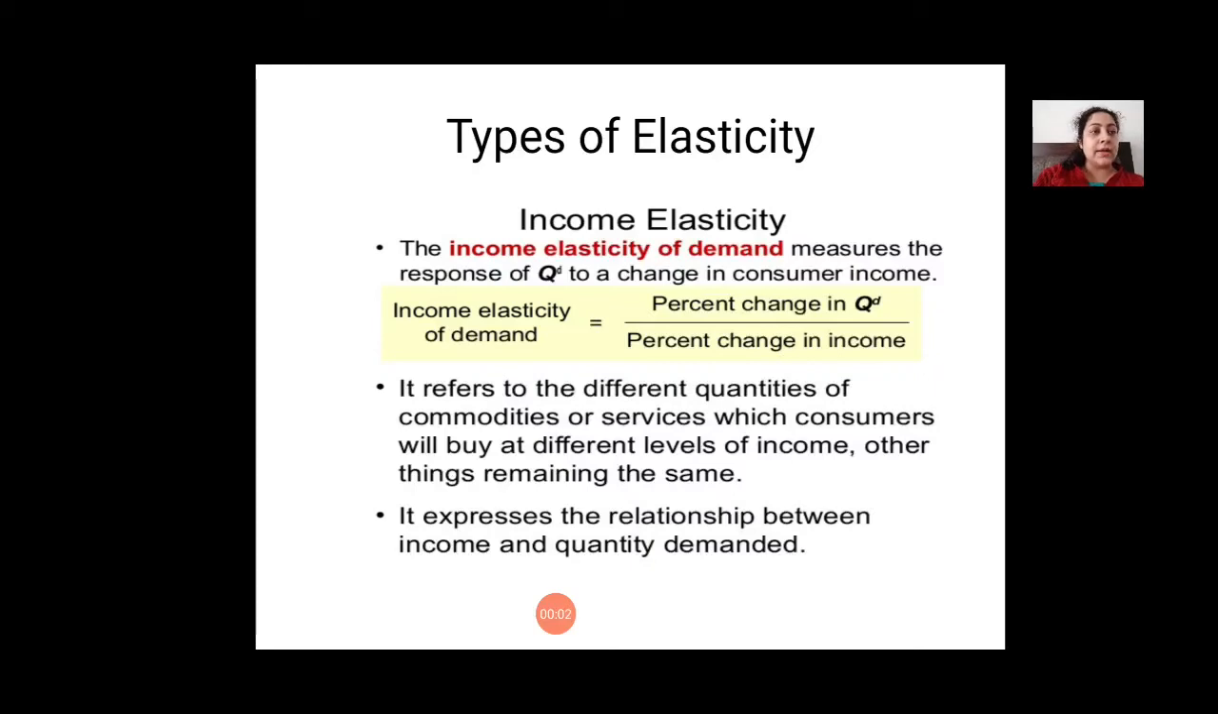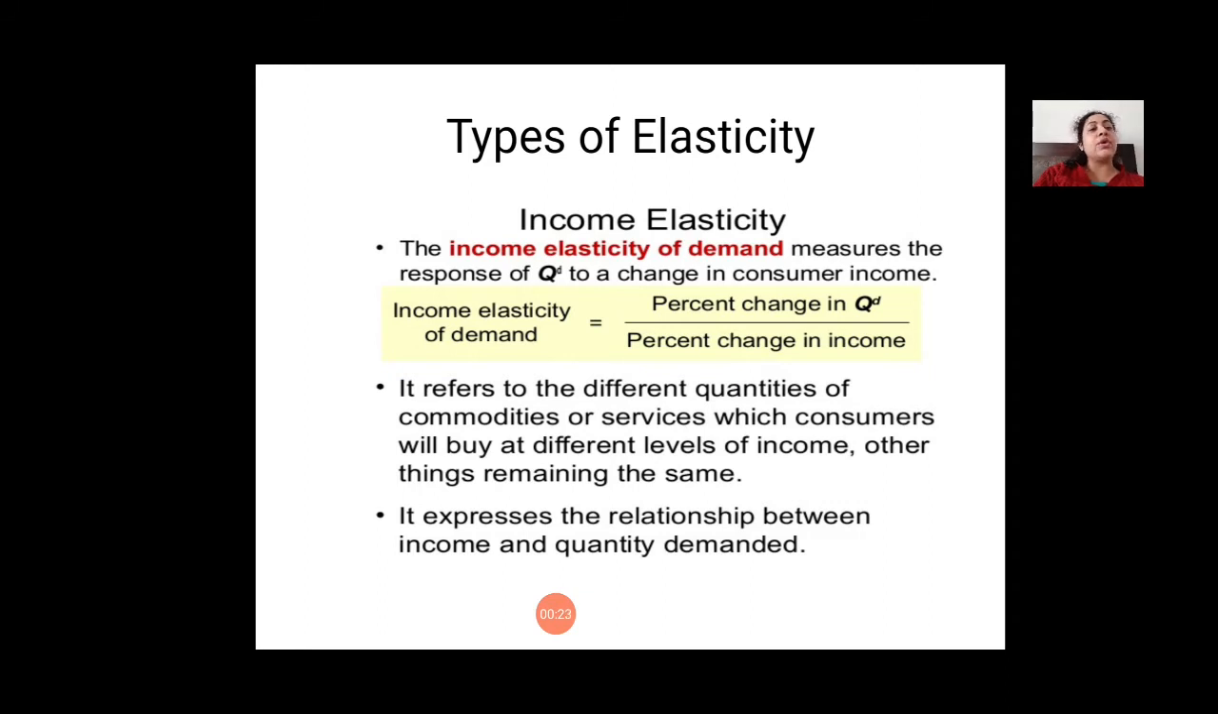Afternoon, girls. Today we'll discuss types of elasticity. When we speak about types of elasticity, we will discuss two types in this. The first one is income elasticity and the second one is cross elasticity of demand. And one we have already discussed, which is price elasticity of demand.